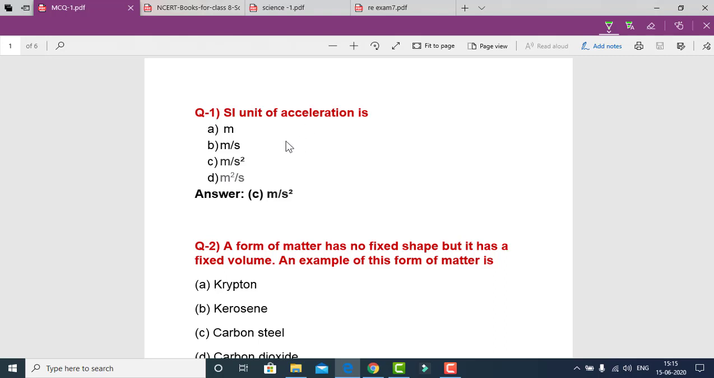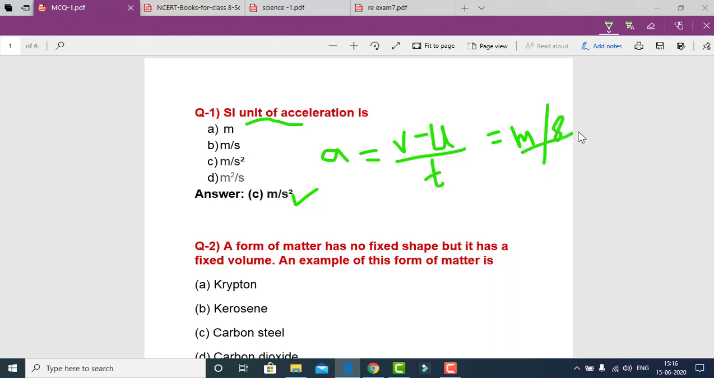Now let's start. Our first question is, what is the SI unit of acceleration? As we know, acceleration is the rate of change of velocity. So the unit of acceleration will be meter per second square. How does it come? As we know, the unit of velocity is meter per second and the unit of time is second. When we compile this, we get meter per second square.